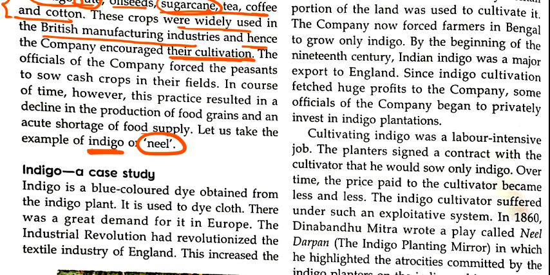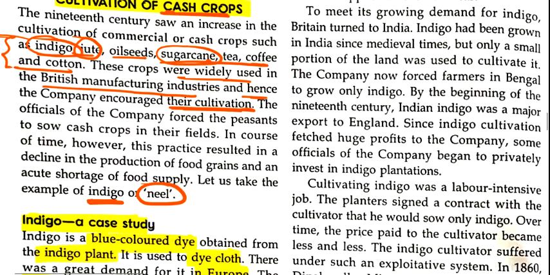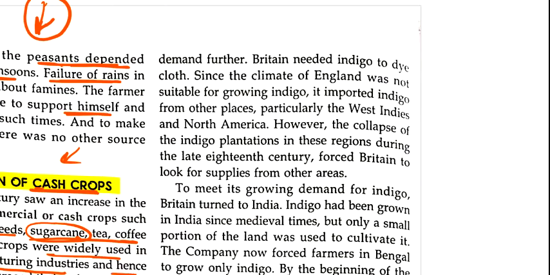Okay, now we will study a case study related to indigo. Clear? Indigo is a blue colored dye and it is obtained from the indigo plant. What is the use of indigo? It is used to dye cloth, and there was a huge demand for indigo in Europe. Why? Because there was an industrial revolution and a huge demand for the product in the textile industry. What does that word mean? Textile means the clothing industry in England. So because of this revolution, there was a huge demand and the demand further increased. Clear?